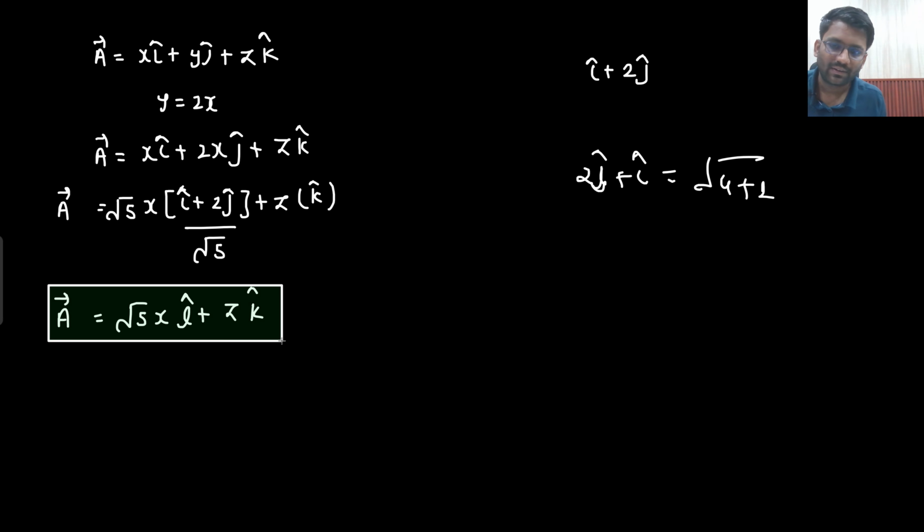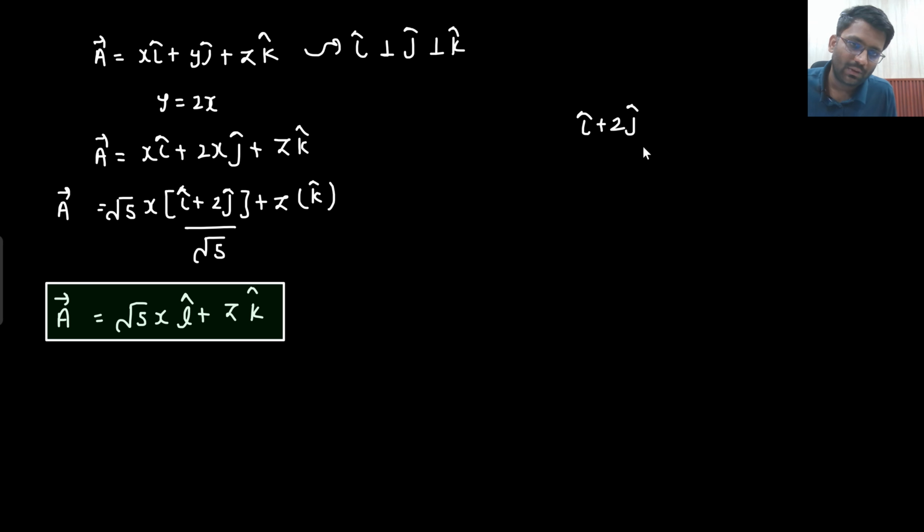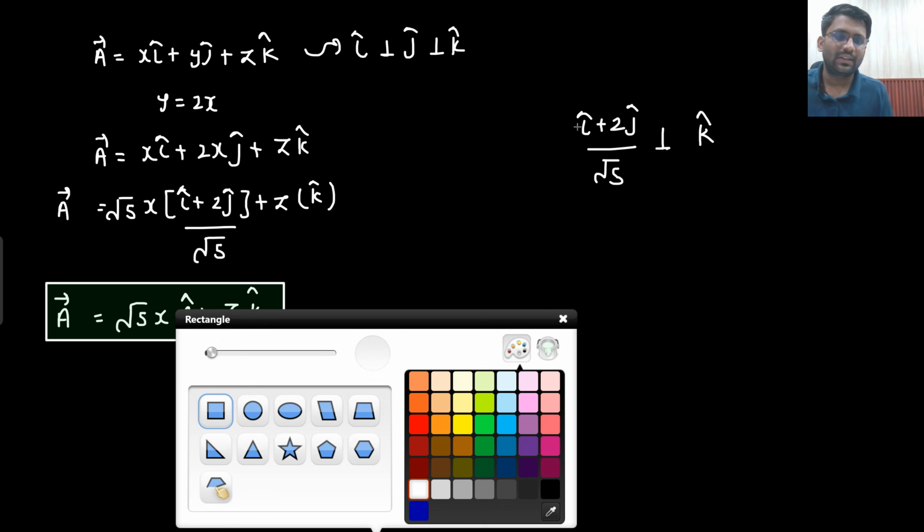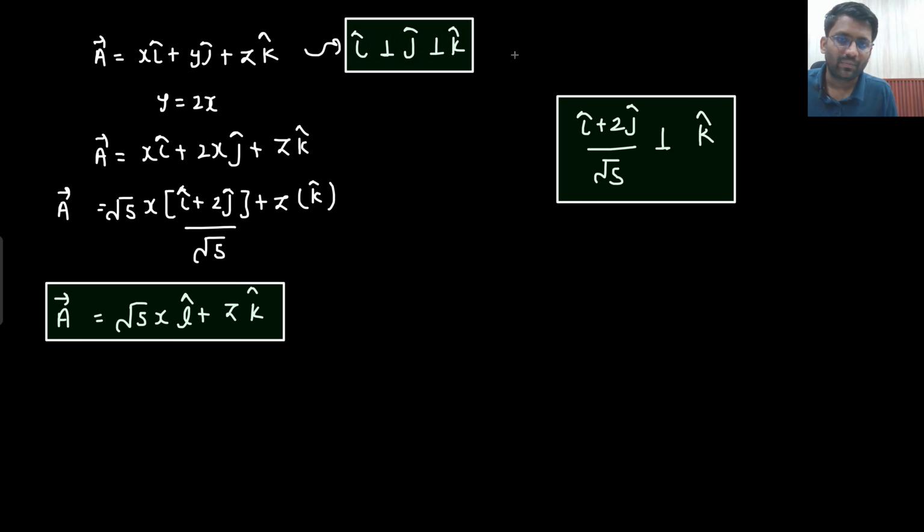And how many dimensions does it have? Only 2 dimensions. So l cap is i cap plus 2j cap divided by root 5, and here I multiply with root 5. Here I can say that i cap, j cap and k cap are orthonormal to each other. So yes, these are also orthonormal to each other. i cap plus 2j cap divided by root 5 is orthonormal to k cap for sure. This condition is also satisfied. So satisfying all the conditions, I get that it has become a 2-dimensional vector only.